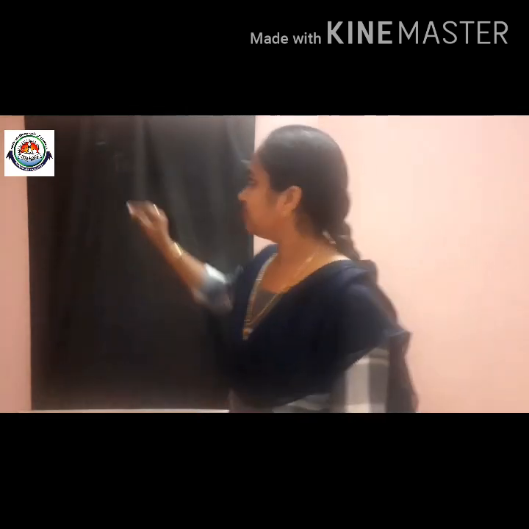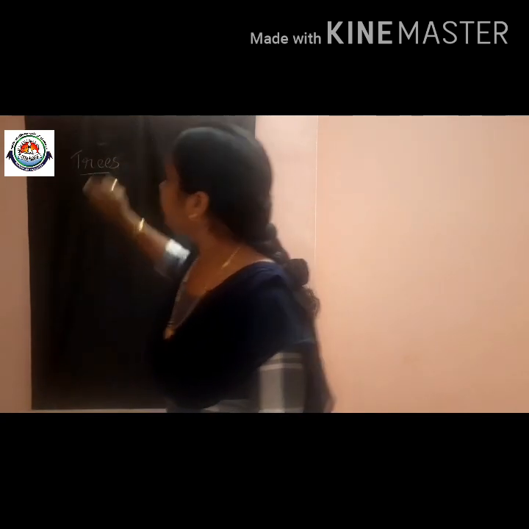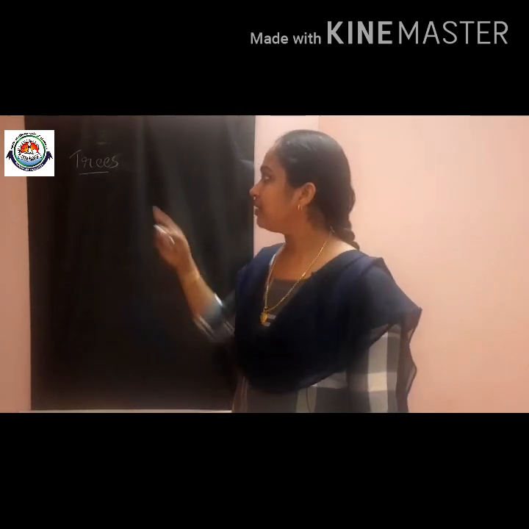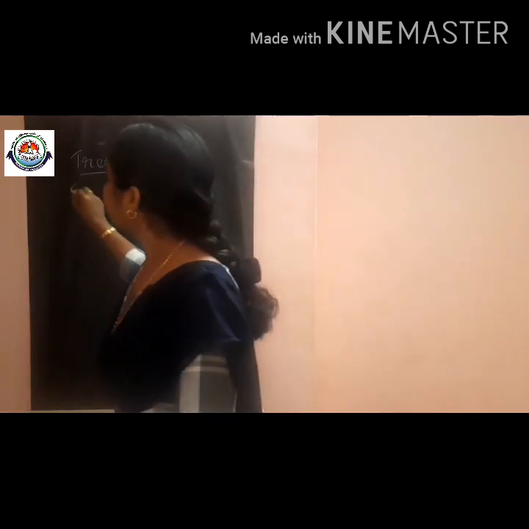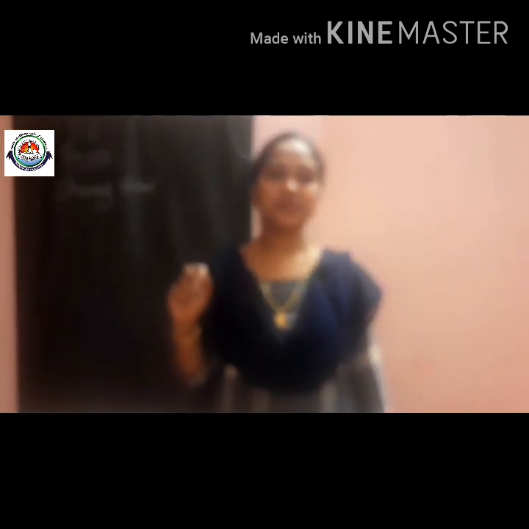Children, now you help me to write the differences between trees and grasses on the board. Okay, first we can write about trees. What do you know about trees? We observed many pictures and we discussed the trees also, right? So tell me about the trees. Yes, strong stem, then many branches, very good.